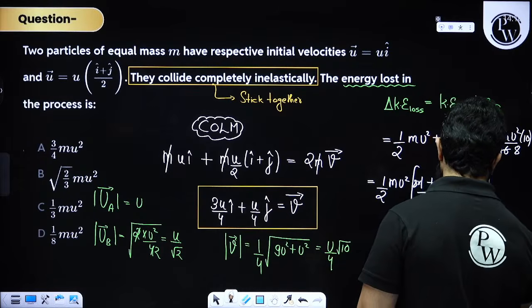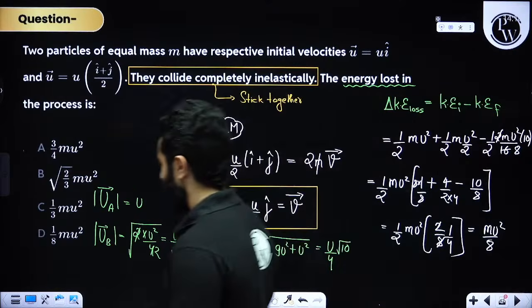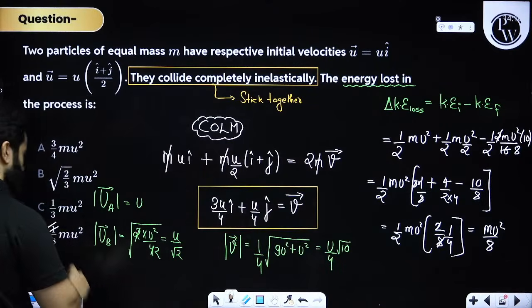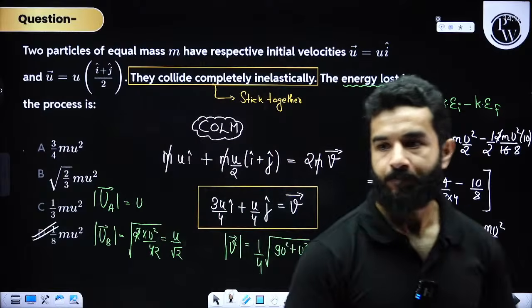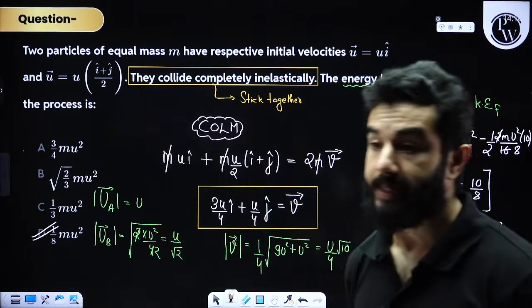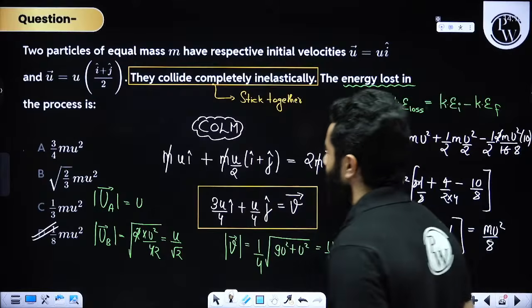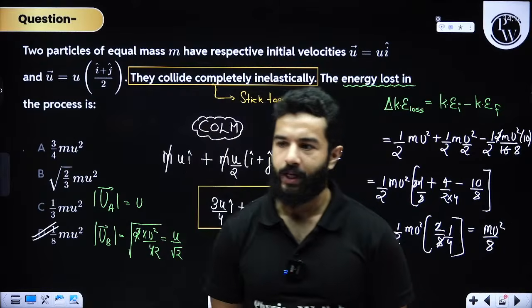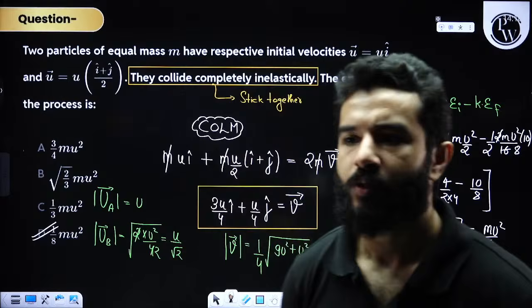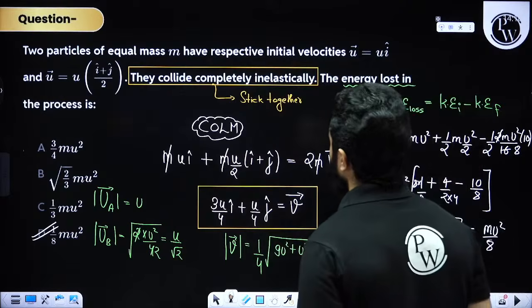Mu square by 8 is the correct answer. Is it clear? Done? Yes, D is absolutely correct. Very, very good. Come on, be quick. Any more doubt? Sorted?